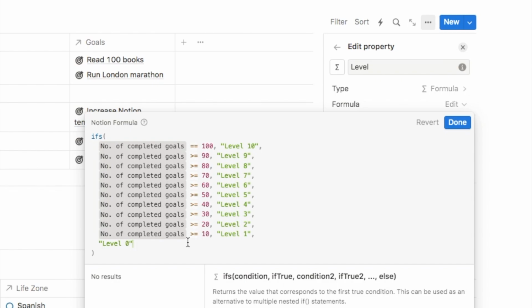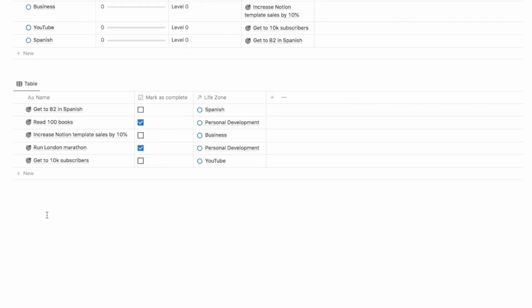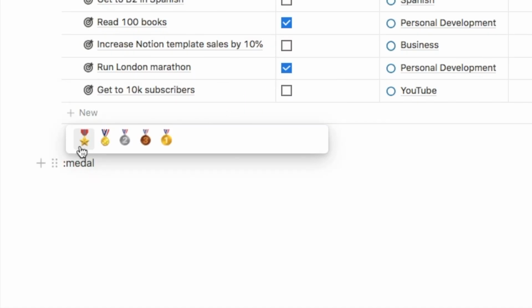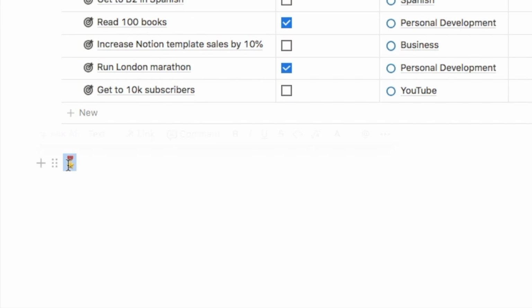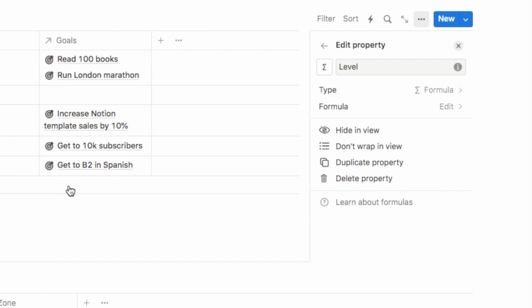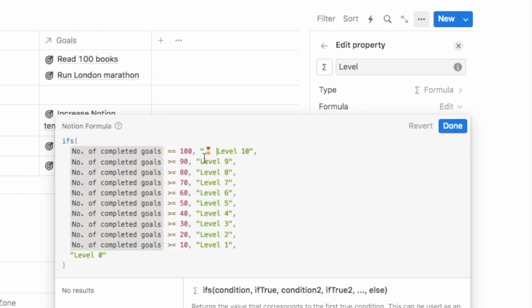Now the final thing that you can do if you like is add an emoji in here. Let me just hit done for a second and let's grab an emoji. I'm going to go down here, type in a colon like this, and type in medal to grab this medal emoji here, and then I'm going to copy this. Let's go back into our level formula. I'm going to edit the property and again click on formula edit, and just before the actual level I'm going to paste in that medal and put in a space as well. I'm going to do that for all of these. This is just a nice way to make it look a bit nicer. It's a bit more fun to have an emoji there as well.